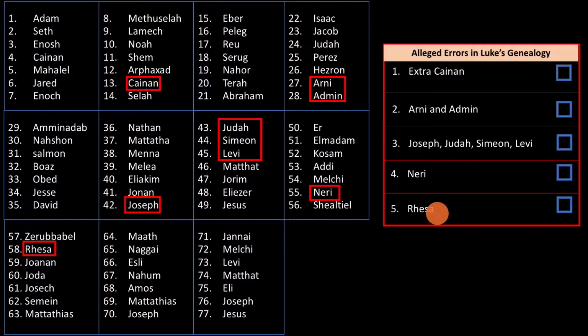So in the next few videos, we're going to be taking each of these one by one and determining whether or not they are true errors. And the first one we're going to be dealing with is the extra Canaan. And the extra Canaan issue is perhaps the most difficult issue for any genealogy in the entire Bible. It is extremely, extremely difficult.